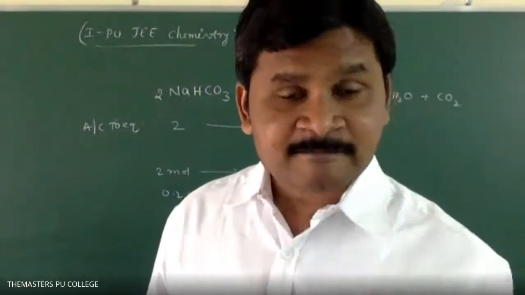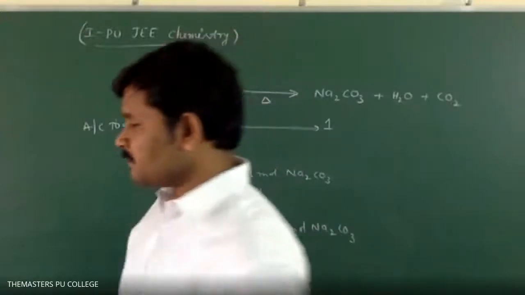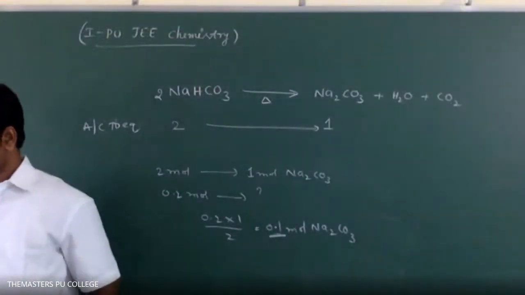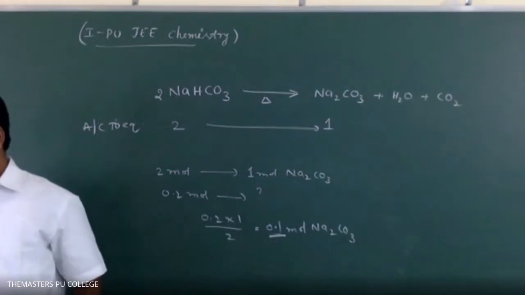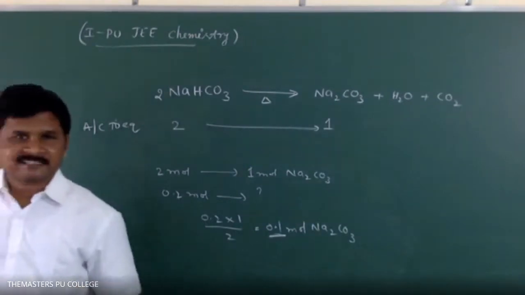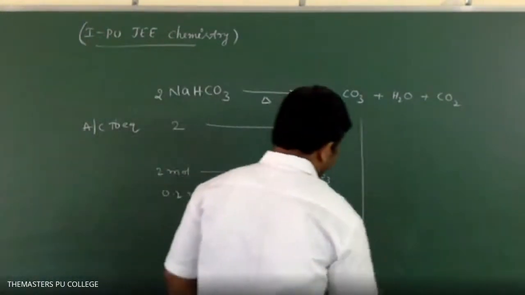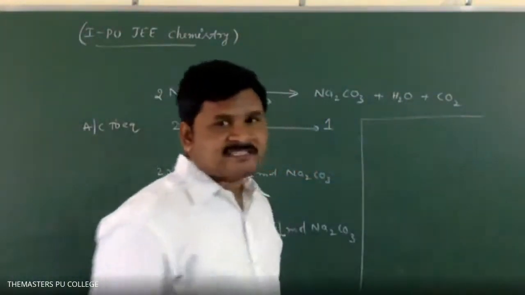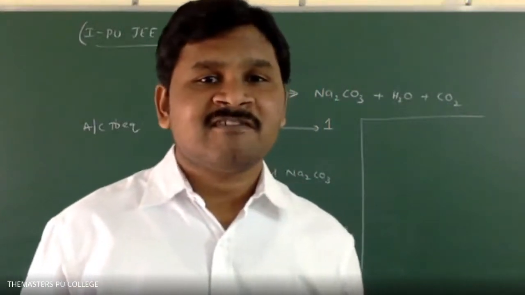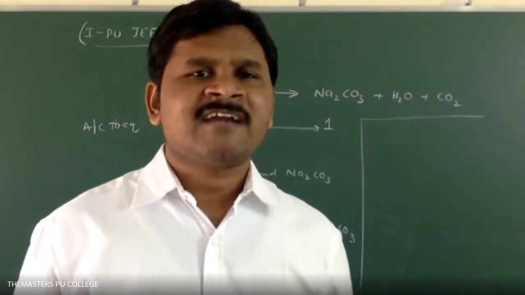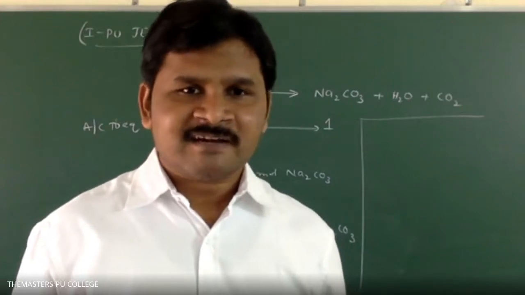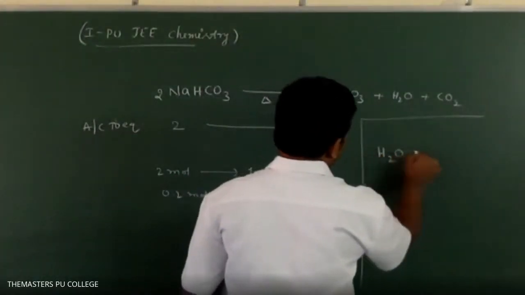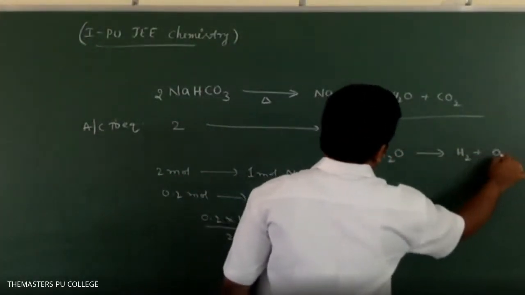Will you solve this question? Yes, sir. Okay. Write down question. The oxygen obtained from 72 kg of water is. Students, how we will get oxygen from water? Water decomposition only, no? Yes, sir. The equation is H2O gives H2 plus O2.